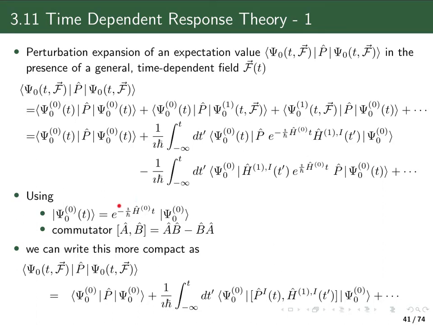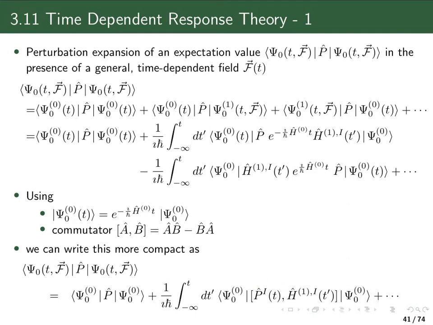Because I have this exponential operator here, it also means that the operator P of my property is sandwiched between two of these exponential operators, with a plus sign exponential operator to the left and a minus sign exponential operator to the right. So this operator actually shows up again in the interaction picture, also called the Dirac representation. So that's what I have here.